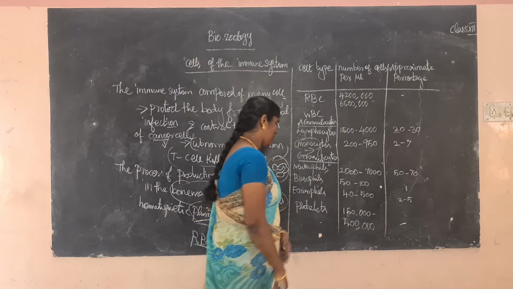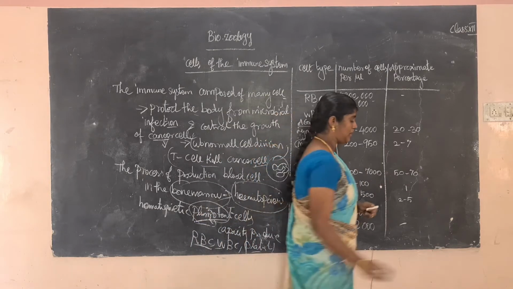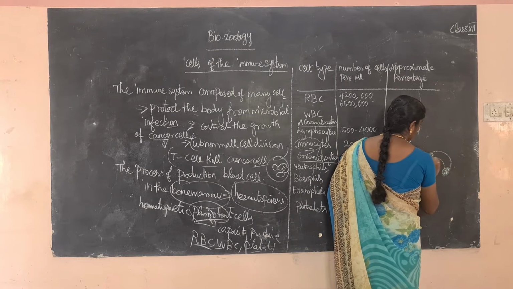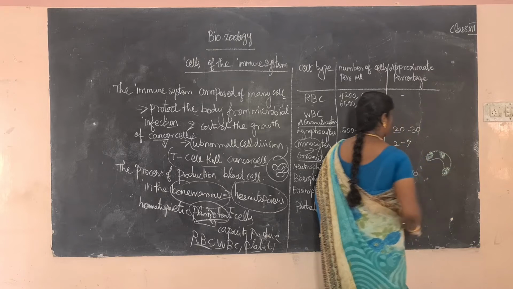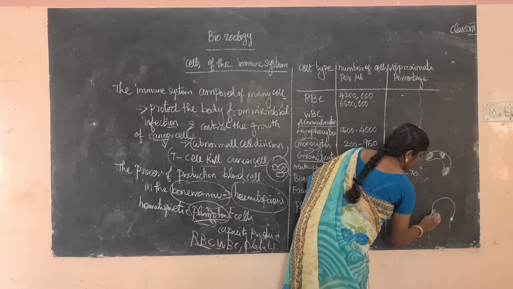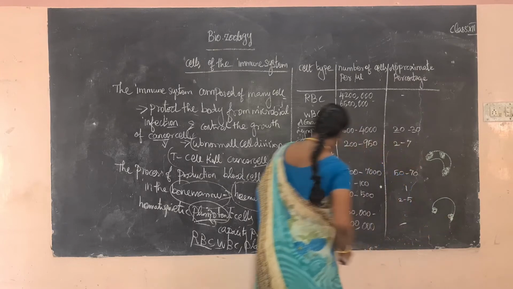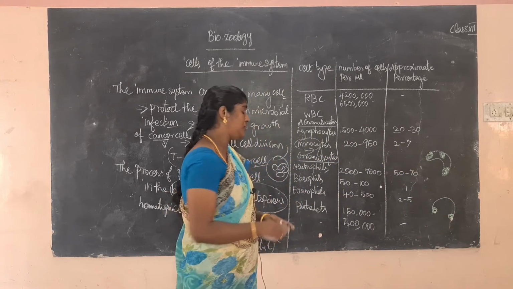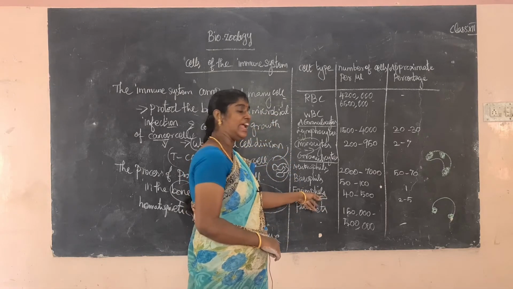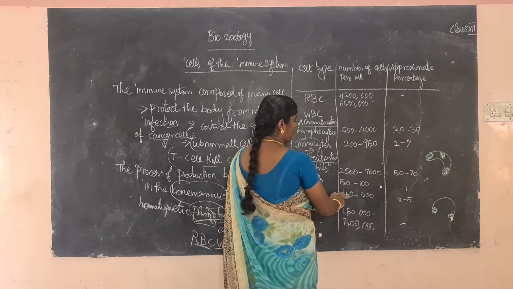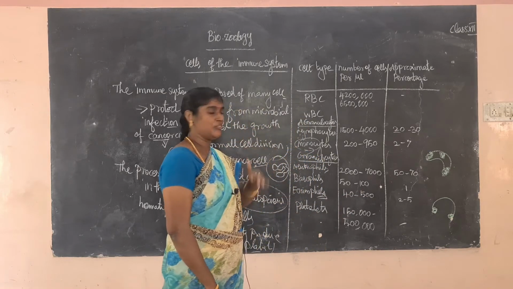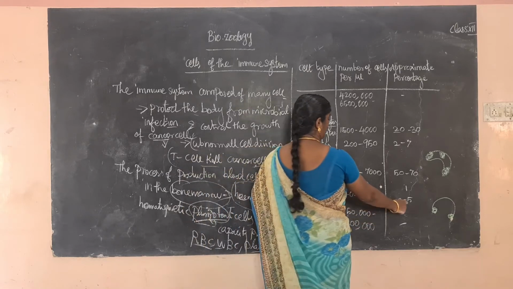Next, basophil. The basophil structure looks like this. Next one, eosinophil. The eosinophil looks just like a headset. Eosinophil is involved in the anti-allergy process. The normal count is 40 to 500. In allergy, the level is increased. The normal percentage is 2 to 5%.